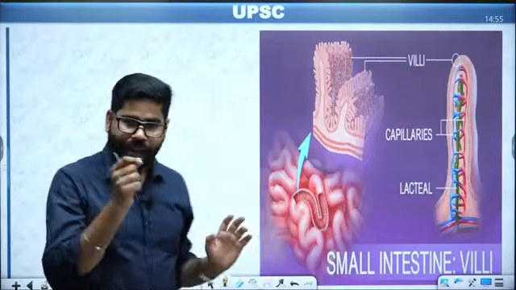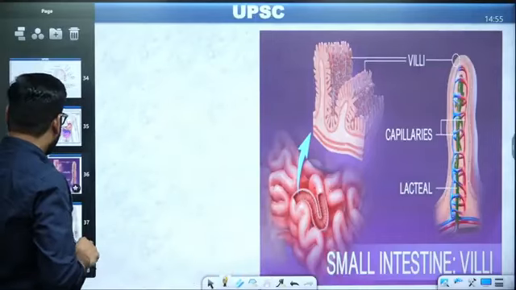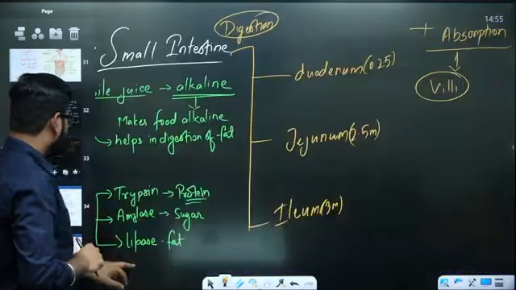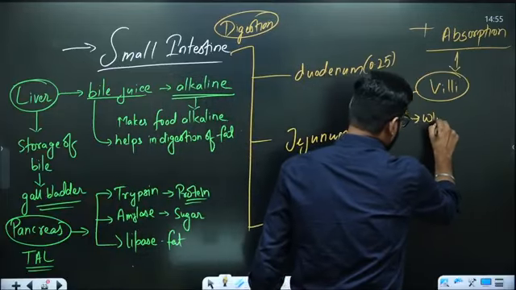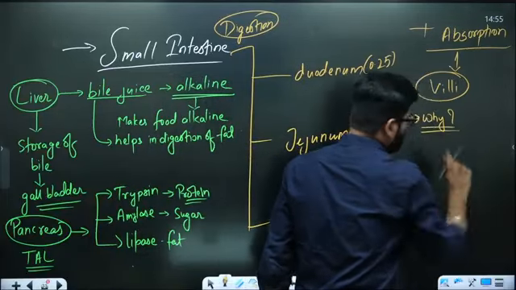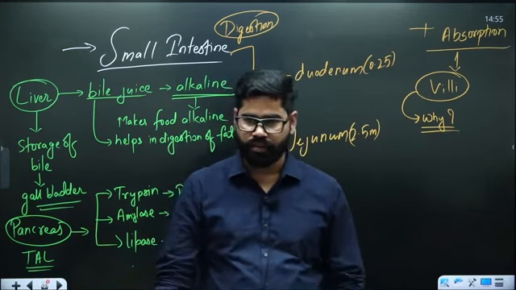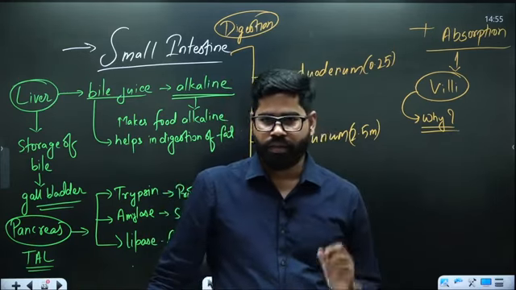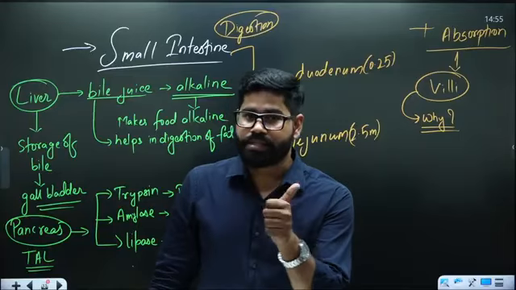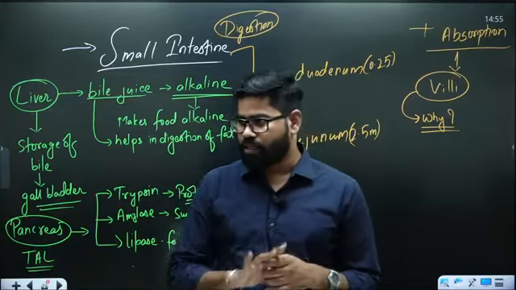Now why do we have the villi? Why not a plain structure? It is about the surface area. Just see one thing.